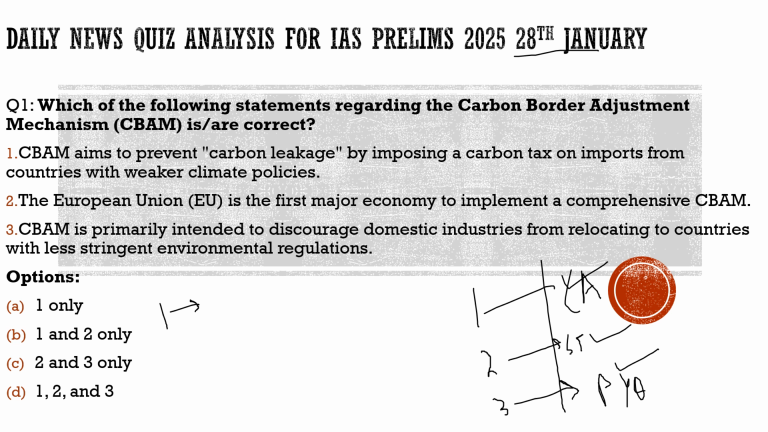Now without any delay, let's have a look at the first question which we have to discuss today. As you can see here on the screen, the question is about the Carbon Border Adjustment Mechanism, as it has been introduced by the European Union, and they are going to introduce it from 2026. So what is the issue here? Why are we discussing this?